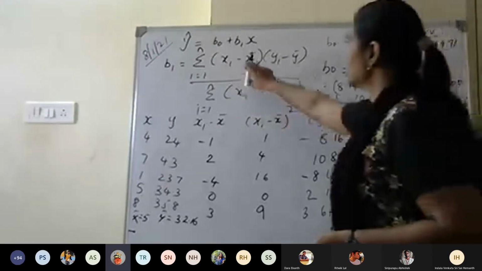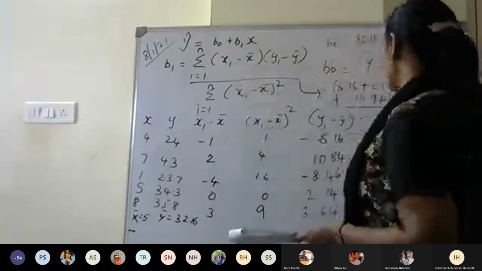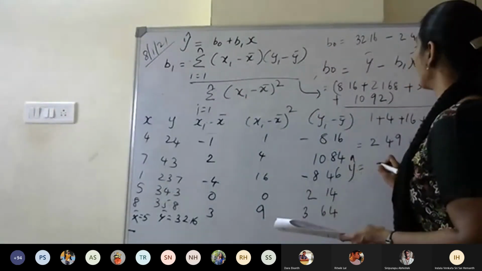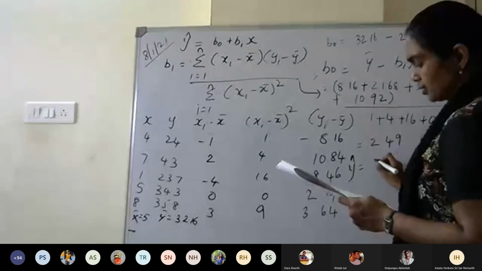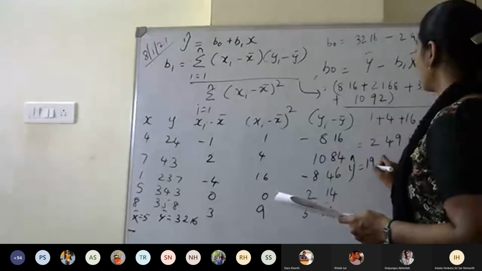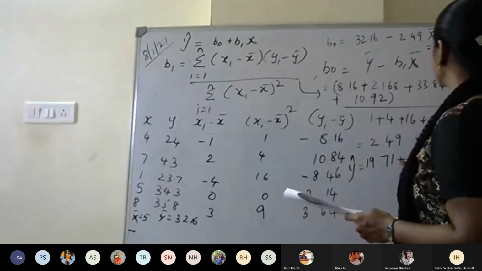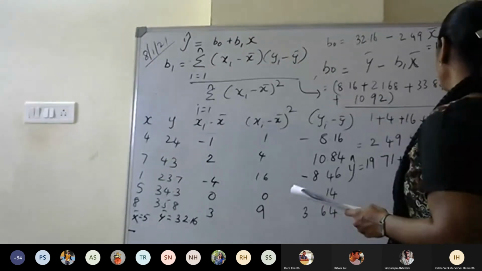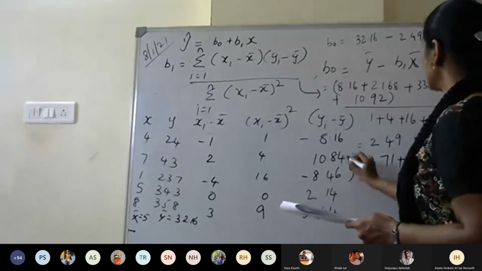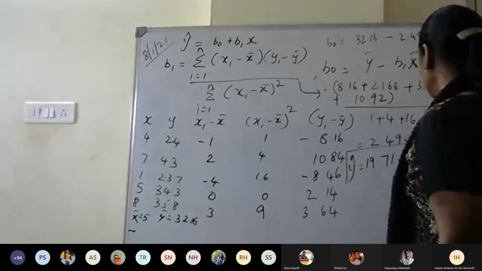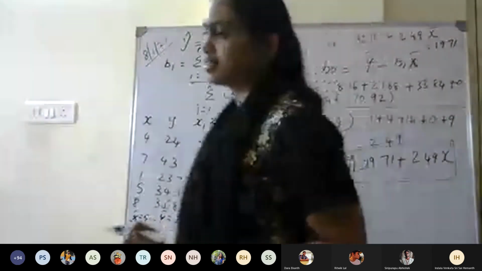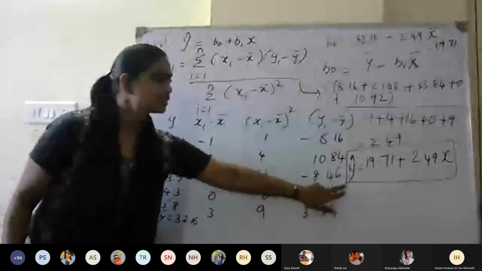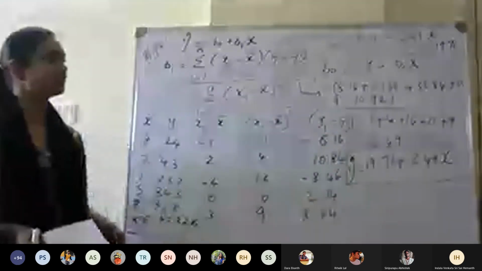You have to substitute in this equation, so the line will be y cap equal to 19.71 plus 2.49 into x. This is the equation of the line, and this line is called the best fitting line.